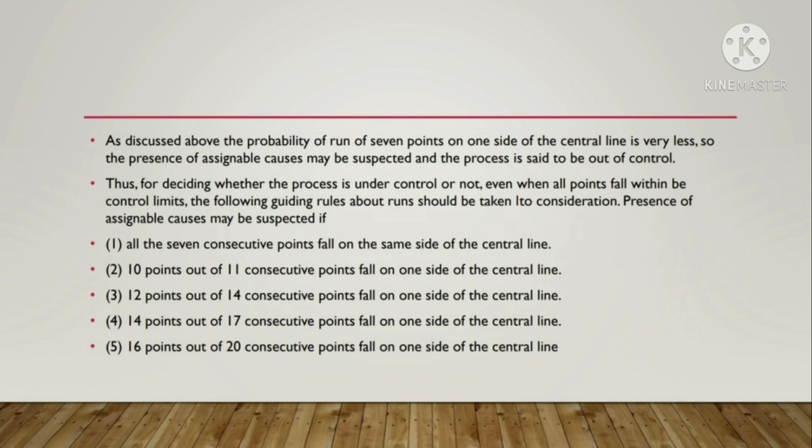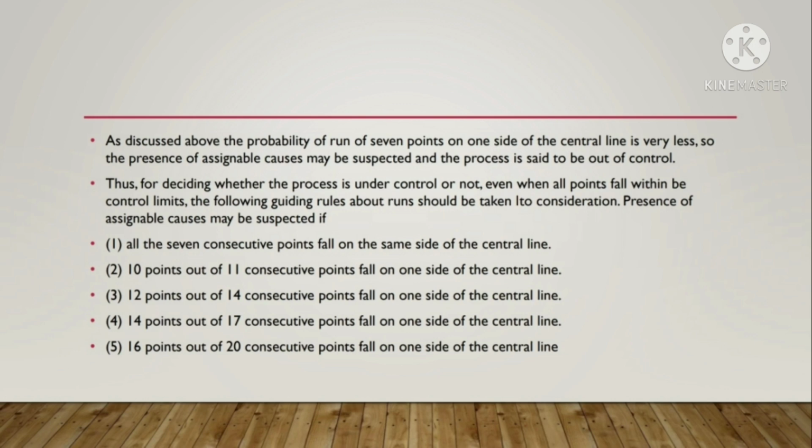As discussed above, the probability of a run of 7 points on one side of the central line is very less, so the presence of an assignable cause may be suspected, and the process is said to be out of control. Thus, runs help in deciding whether the process is under control or not. Even when all points fall within the control limits, the following guidelines about runs should be followed.